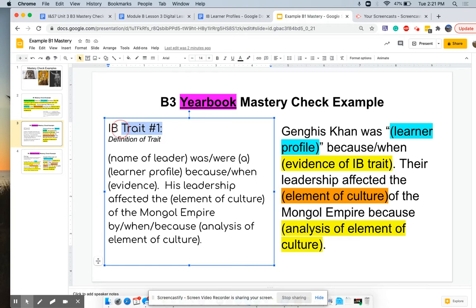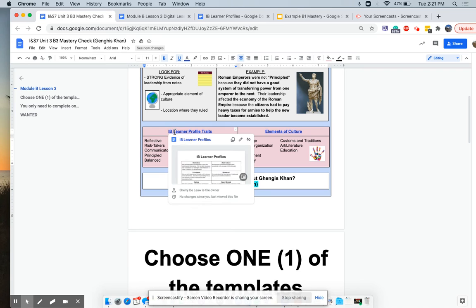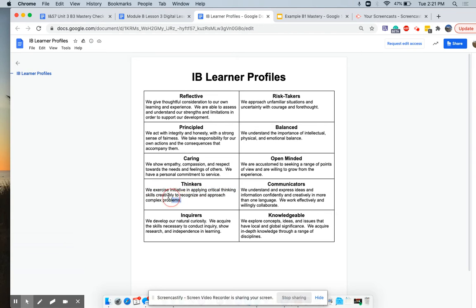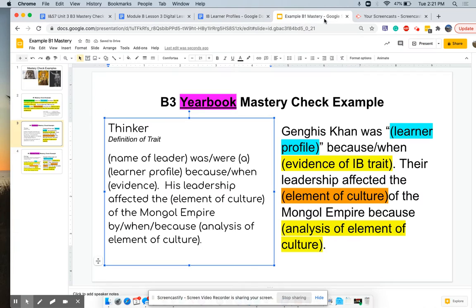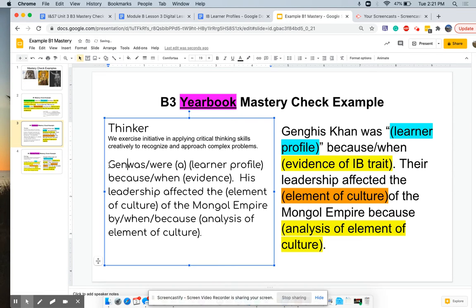At the very beginning, we should be looking at this IB trait, and we are going to replace it with what we think would be the best IB trait. If you are confused on where to find that, again, scroll up. It's right here where it says learner profile traits, and it has the list or printout. Once you open that up, you'll see that they have the list of definitions of all of the traits. I'm just going to straight up copy and paste and put that right at the bottom here. So I think he was a thinker because he solved some complex problems, and this is why he did.